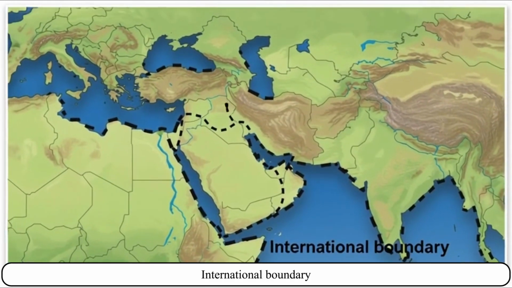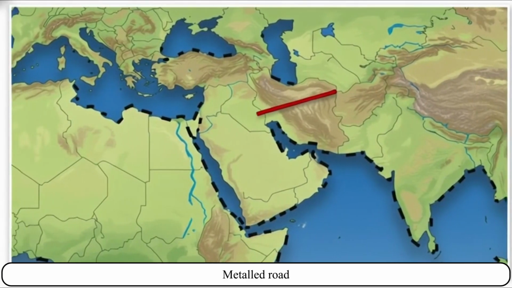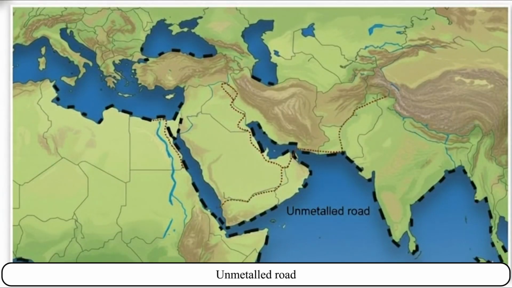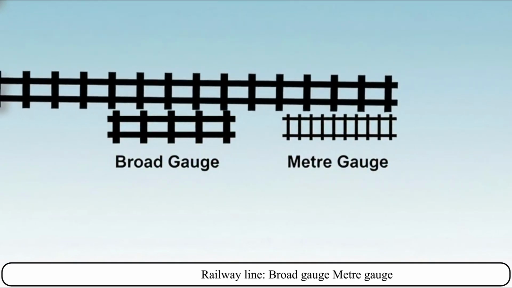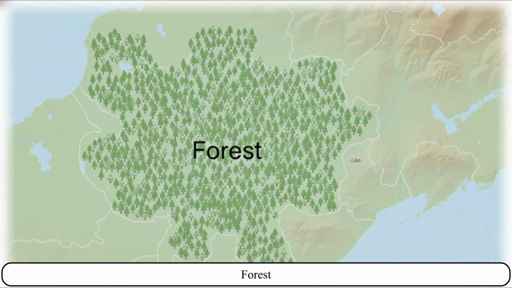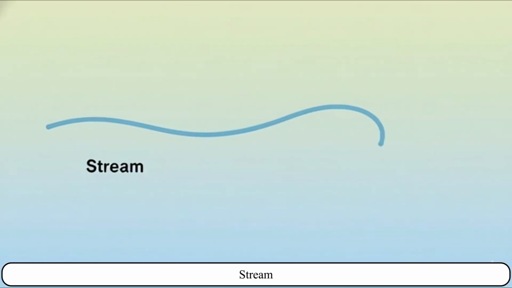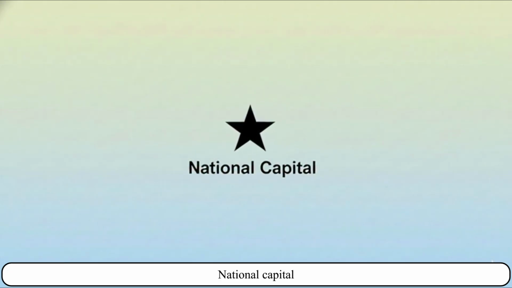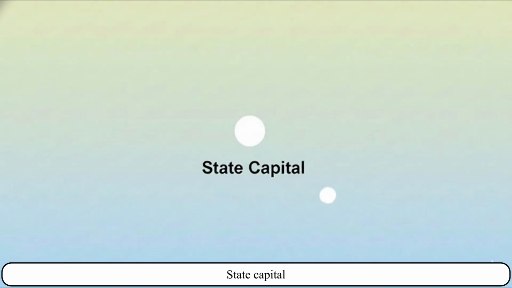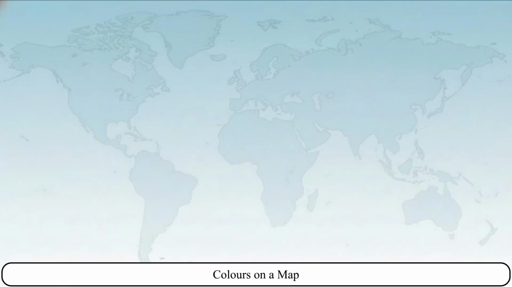International boundary. State boundary. Metalled road. Unmetalled road. Railway line, broad gauge, meter gauge. Forest. Bridge. Stream. Well. National capital. State capital. Temple. Church. Mosque.